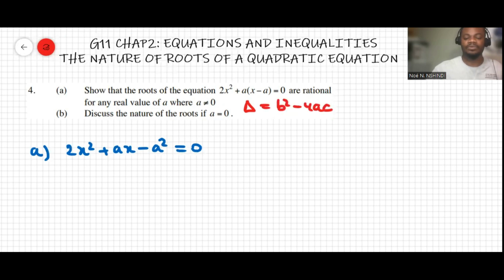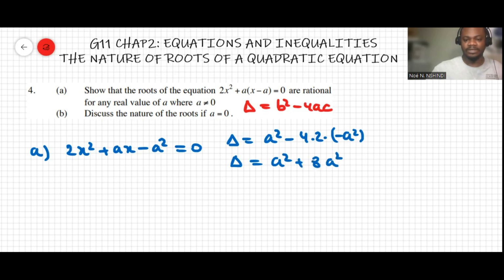So, delta equals b squared, so a to the power of 2 minus 4 times a, and c is negative a squared, and then this will be delta equal to a squared plus 8a squared, delta equal to 9a squared.